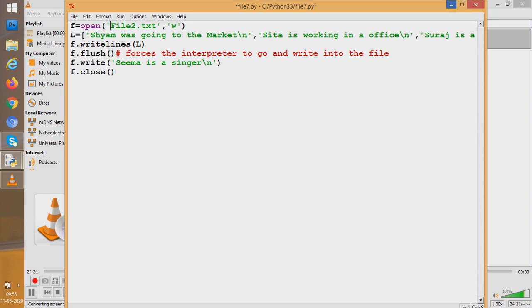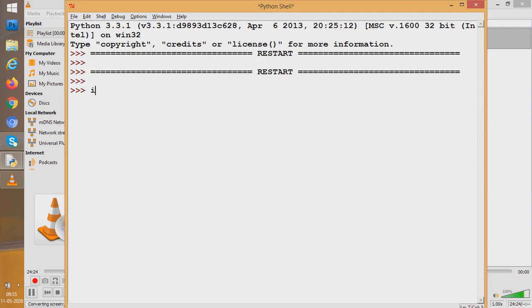Let us see. We have a module here, the OS module. We'll have to write os.getcwd, get current working directory. See, it gives C drive Python 33. So this is the current working directory. If you don't give a path from your side, then Python is going to create the file in this given folder, Python 33, by default.